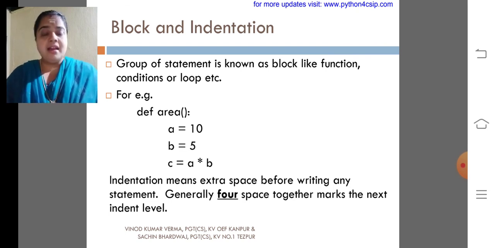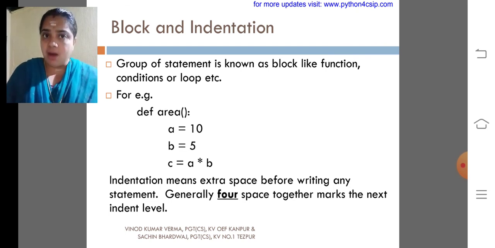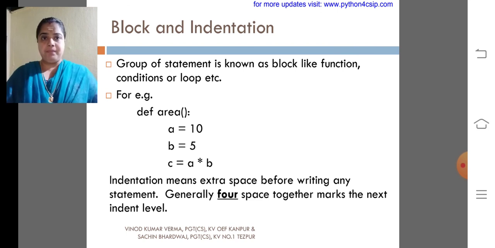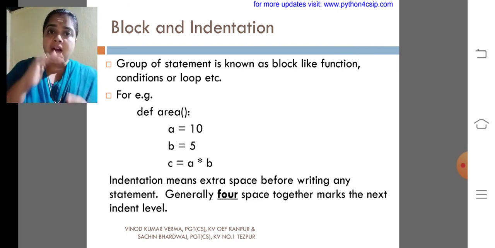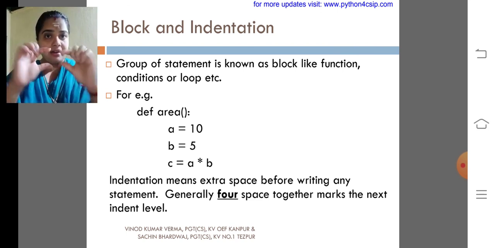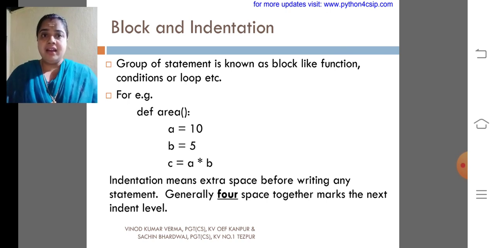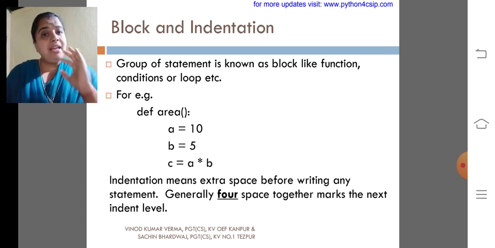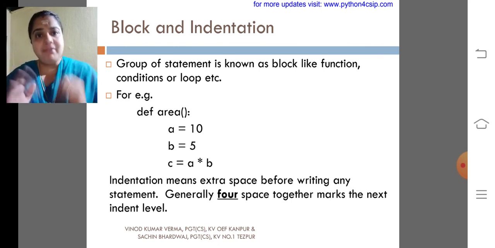Similarly, if we want to make any block or any group of statements, we need to specify the indentation in a proper way, under a particular header. So what is the header here? Def area. Under that we need a block. So what do we have to do?